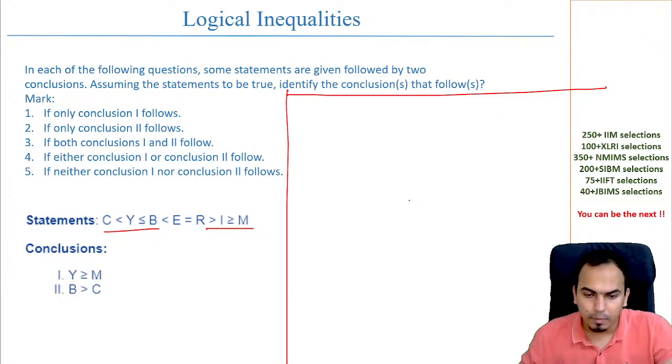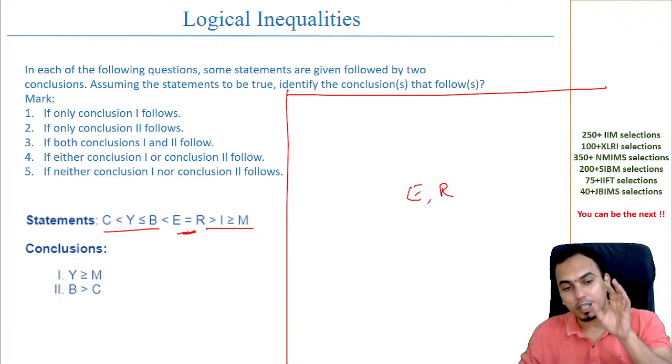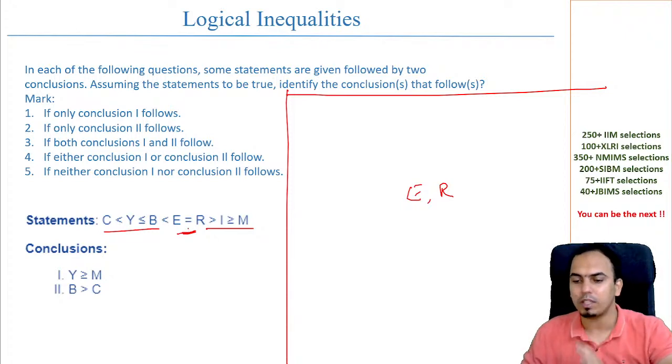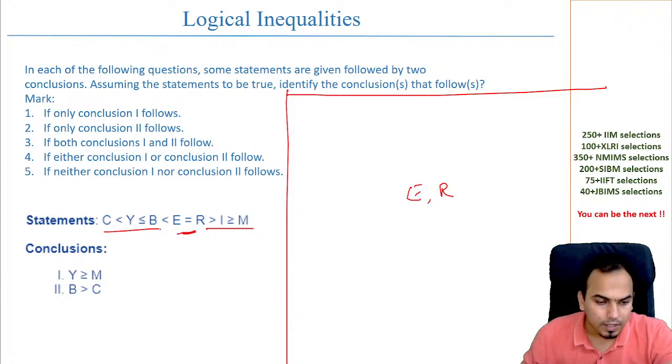मैंने क्या किया? मैंने E और B को पहले तो इक्वल, E और R को इक्वल कर दिया. This one, okay, the middle part. Always there is an equal to sign. Start with equal to, that makes things more easy. फिर आपको यहाँ पे जाना है, okay. So what do you do? B is less than E. B is less than E.